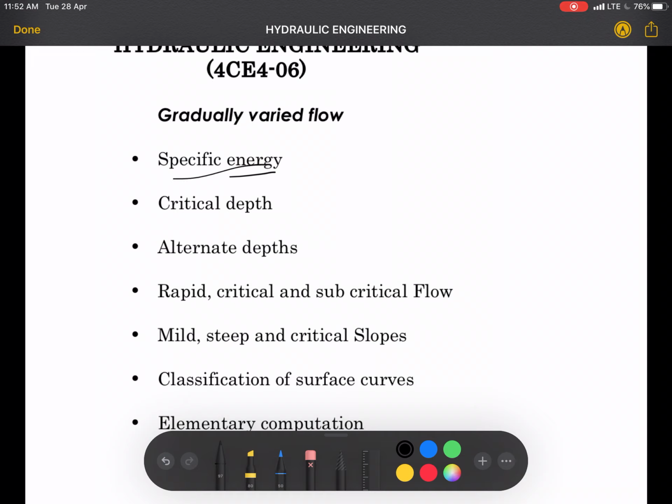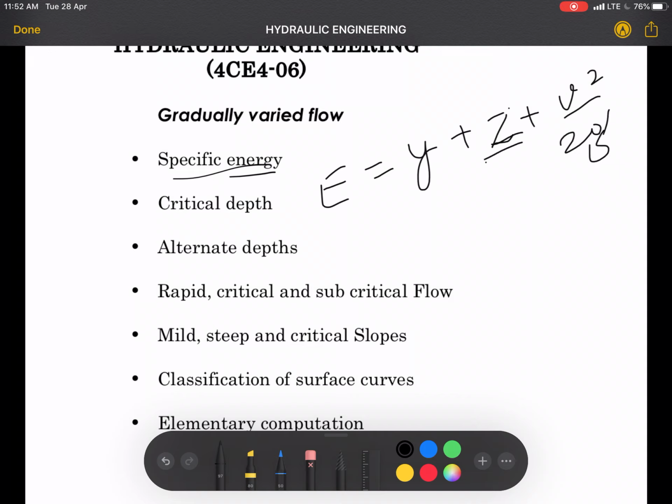As I have told in the last class about the introduction of this chapter, this energy is termed as, let us say, E. E will be Y plus Z plus V square upon 2G. Z is datum head, Y is pressure head, and V square upon 2G is velocity head. What we are going to study is the variation of E versus Y.